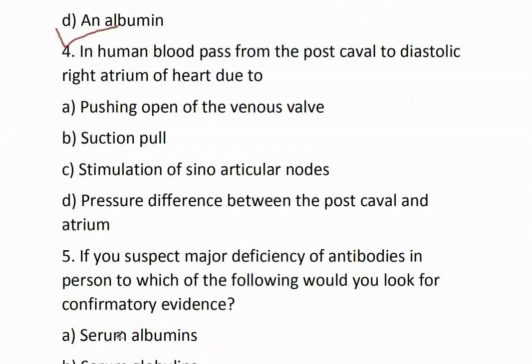Question number 4. In human, blood passes from the postcaval to diastolic right atrium of heart due to option A, pushing open of the venous valve. Option B, suction pull. Option C, stimulation of sinoatrial node. Option D, pressure difference between the postcaval and the atrium. So the correct option is option B, suction pull.